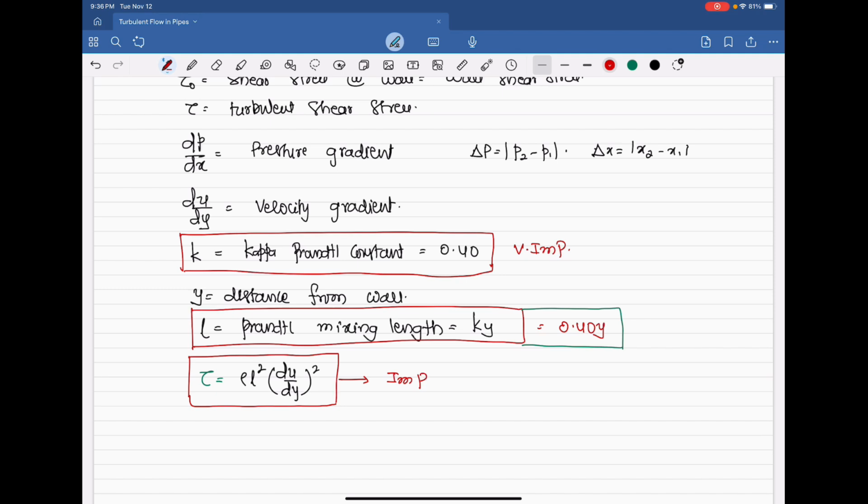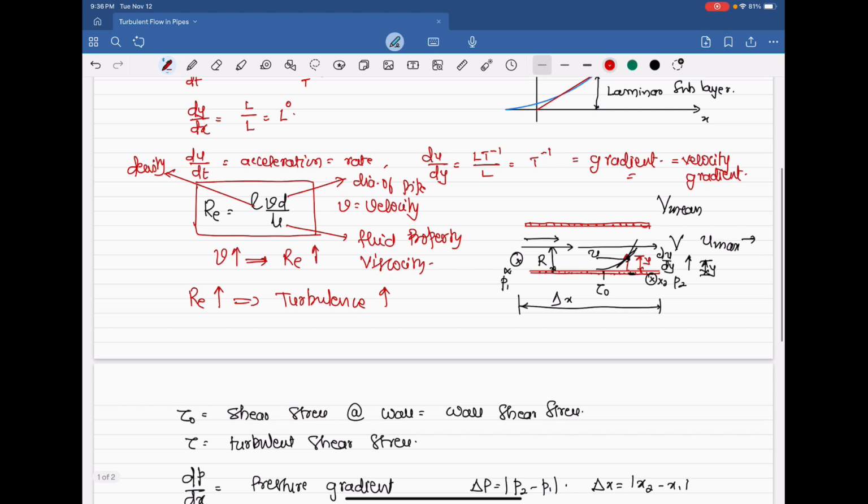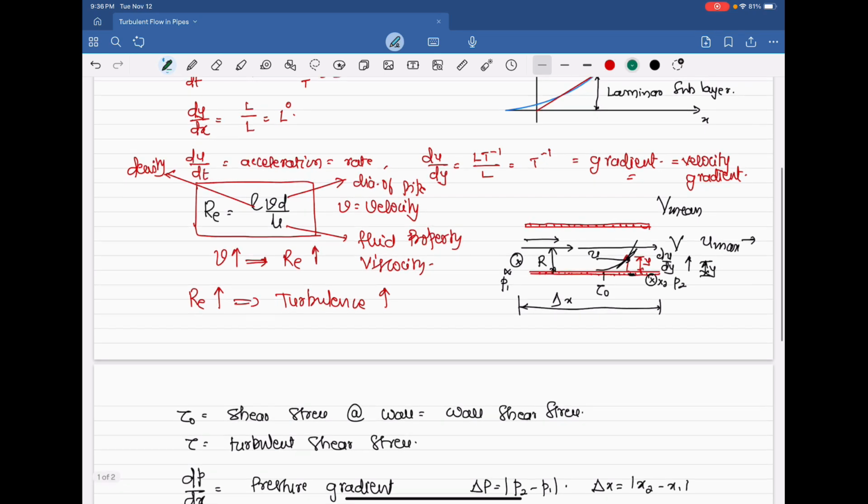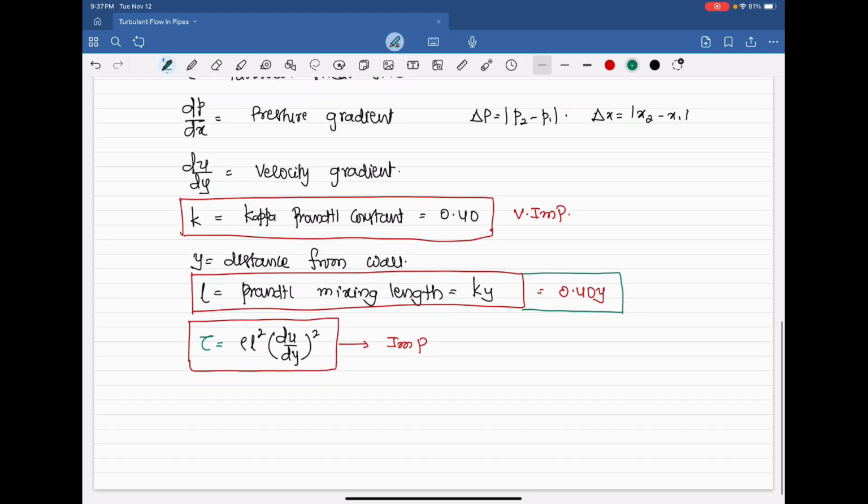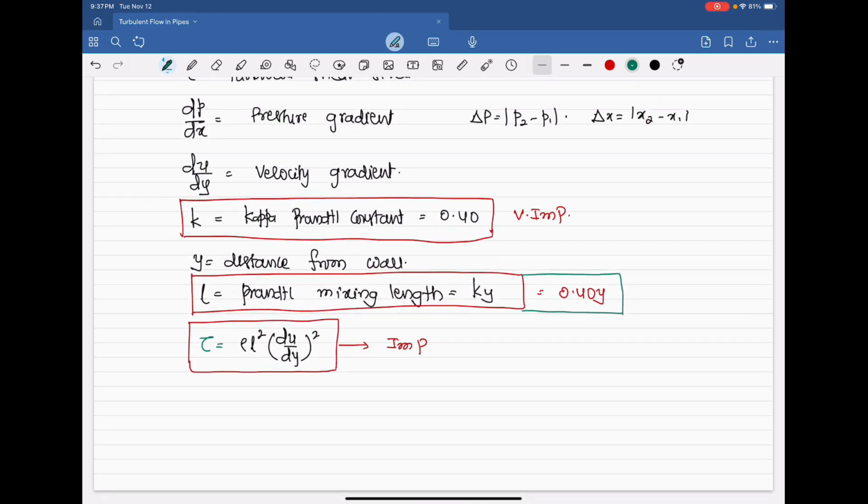Don't get confused with the wall stress. Wall shear stress is different from the shear stress at point y. Shear stress at point y is tau. Near the wall it is tau naught. Differentiate between tau and tau naught. Now you have the shear stress at point y.